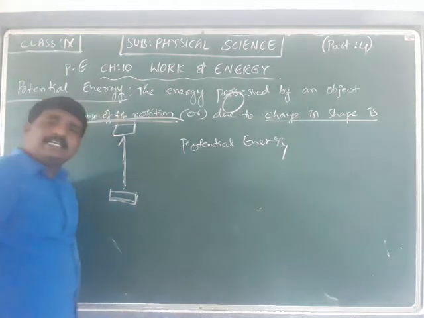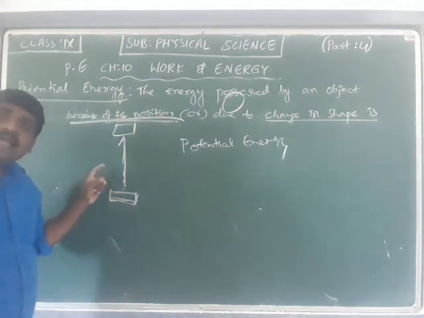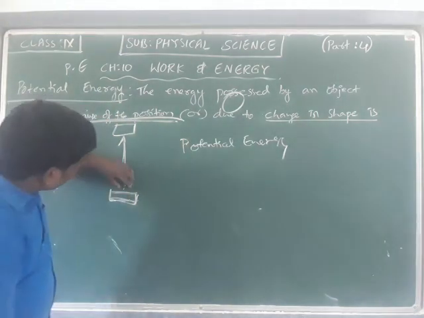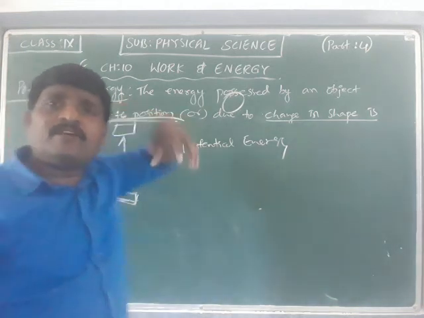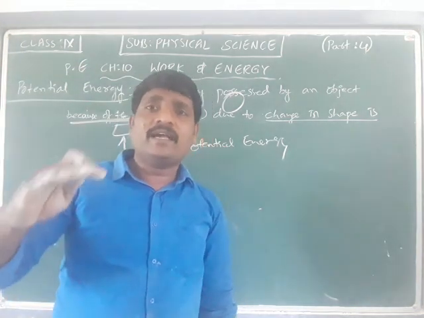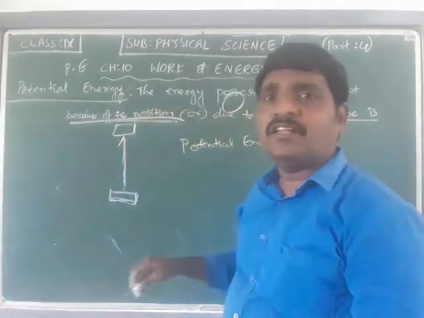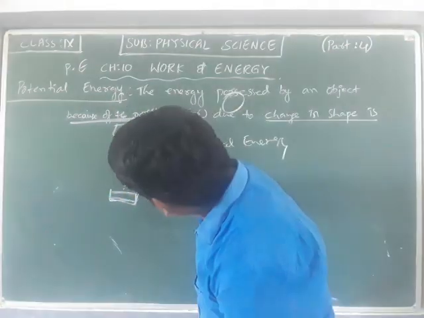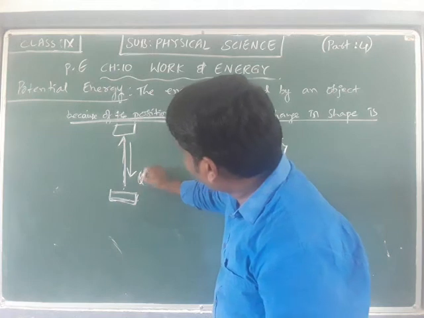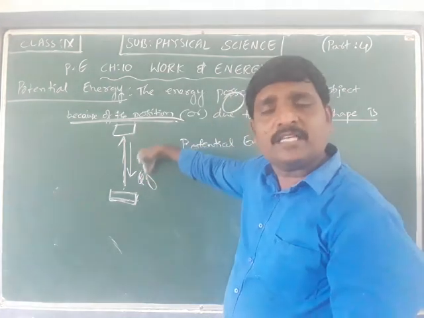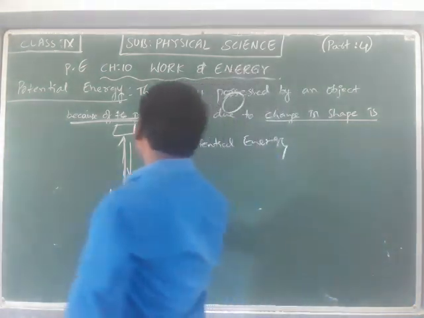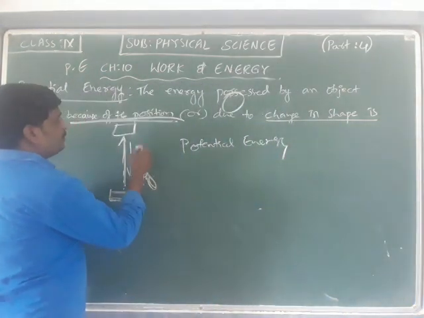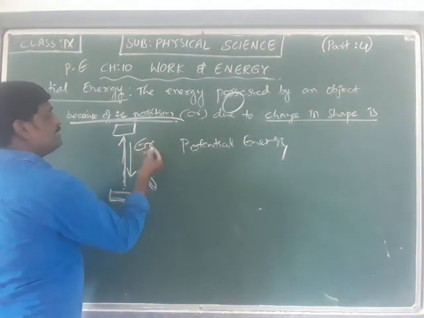That is what we discussed here. But whenever we are pulling this object towards a certain height, we are doing some work against the gravitational force. The gravitational force Fg is trying to pull this object downwards. So as this is against the gravitational force, we are talking about this force.